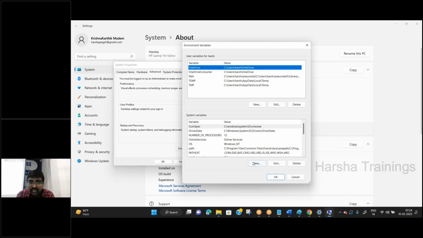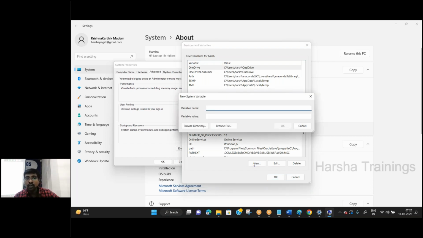How? Here select new under system variable. Here we have two options. One is variable name. Second one is variable value. Under variable name, type path. Now, variable value. What is variable value? Variable value is simply the path. What is the path? Where your Java program is saved.